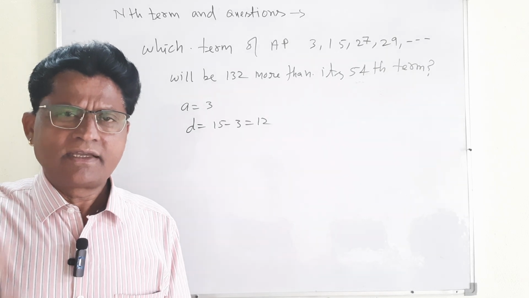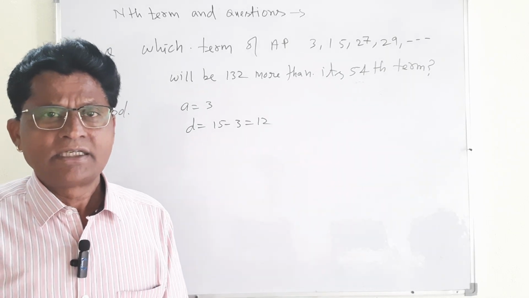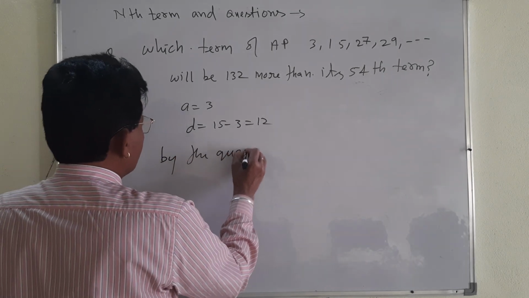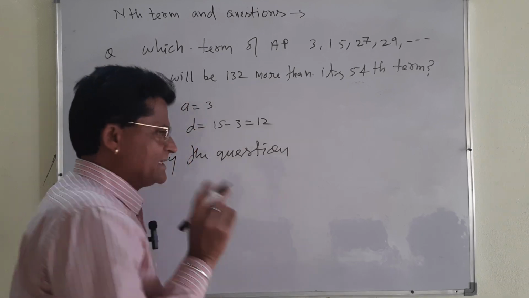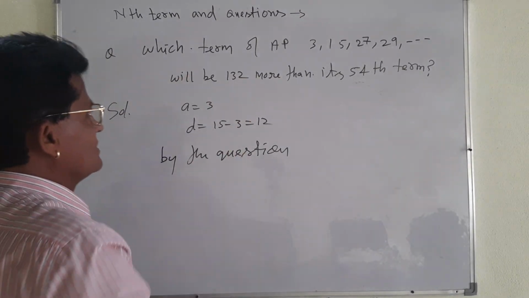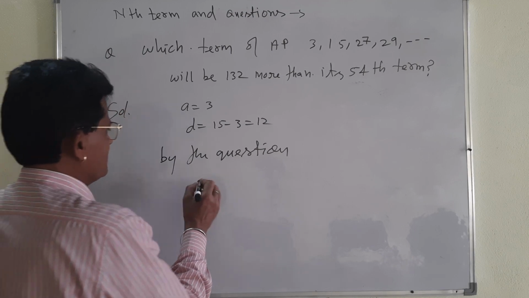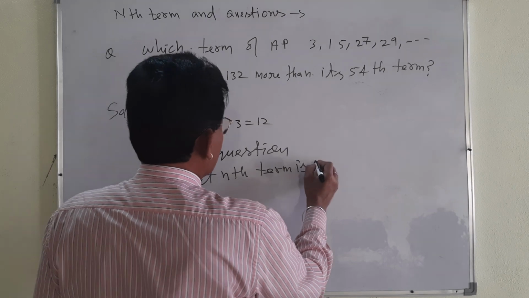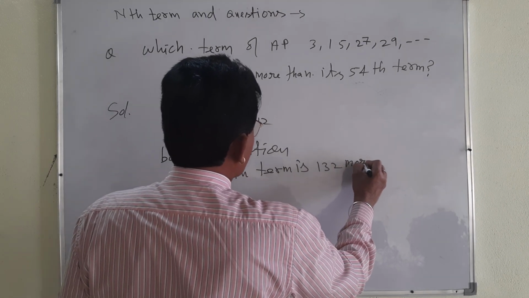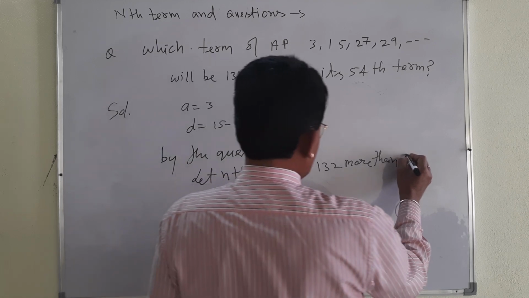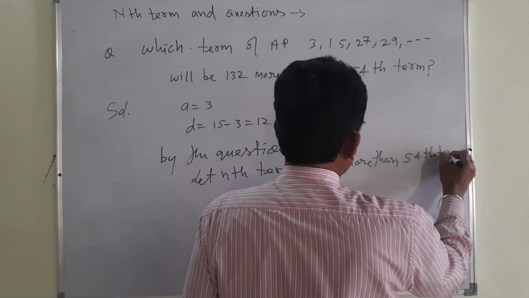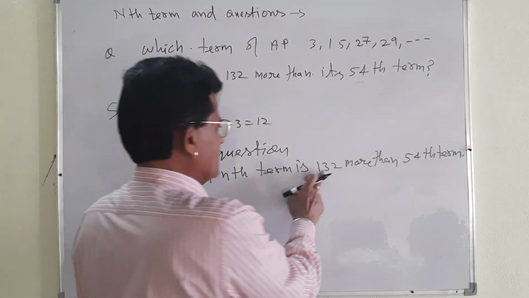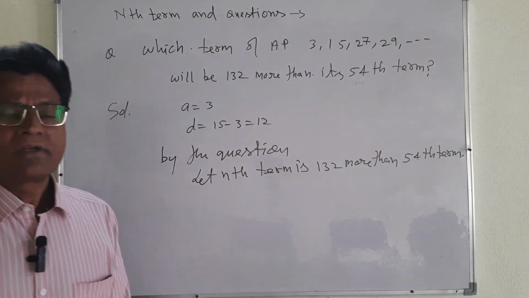Isko likhne ke bahut saare tarike hain. So many methods are there to write this line. Very simple solution I am going to tell you. Either you write, let the nth term be 132 more than the 54th term. This is the case. We have assumed that the nth term is 132 more than its 54th term.